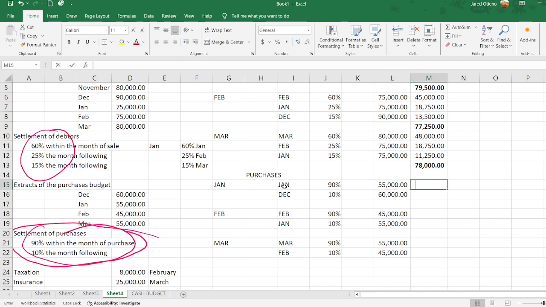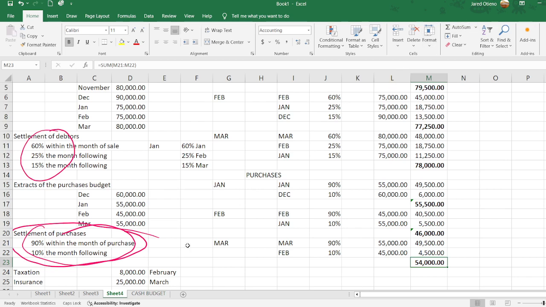So if I do the multiplication so that I get the figures for my actual purchases, I can just copy these ones down now. Then my total purchases for January will be 55,000. My total purchases for February will be 46,000. And lastly, my total purchases for the month of March will be 54,000.